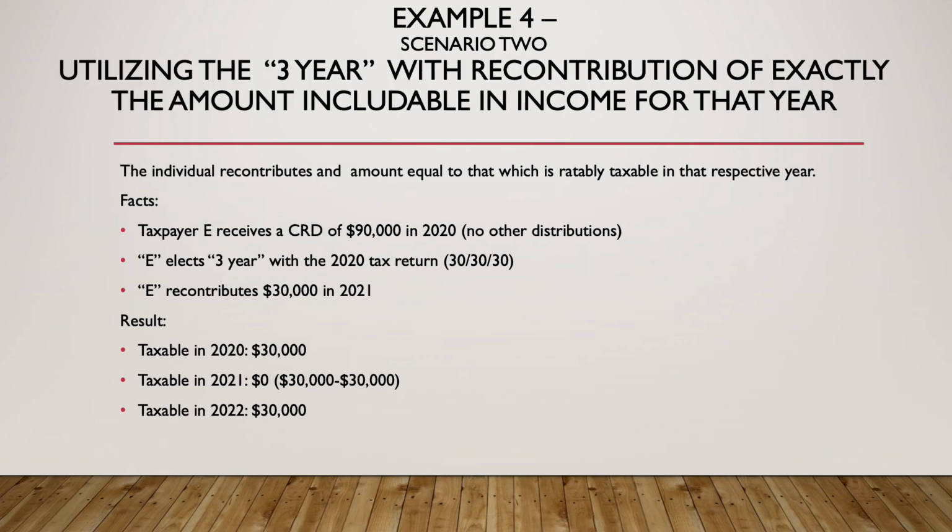So here's another pretty straightforward one. Same situation there, but this time they're going to recontribute an amount equal to the amount ratably taxable. So same facts, 3-year. The tax result is in 2020, it's $30,000. 2021, it's $30,000 less the $30,000 they put in that year. And taxable in 2022 is $30,000 as well.